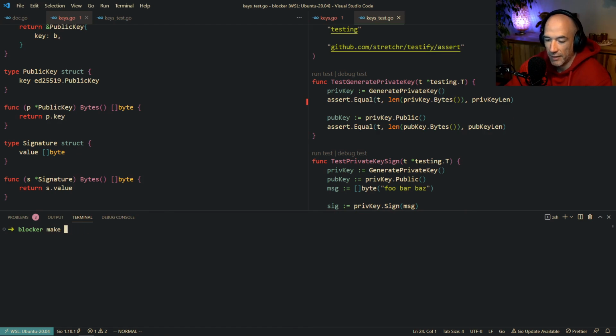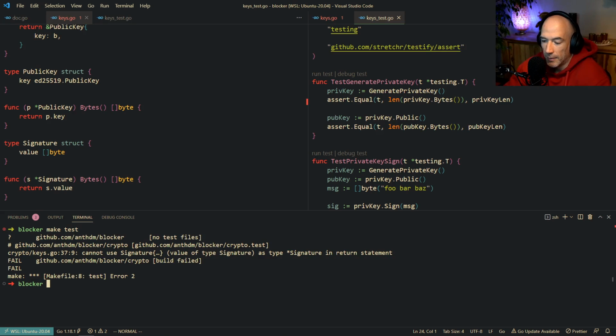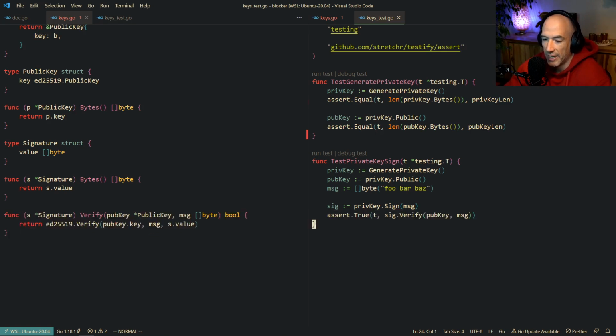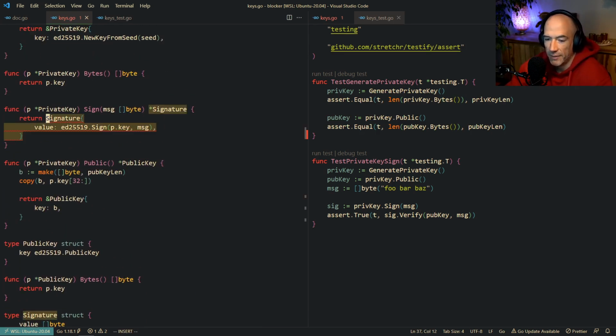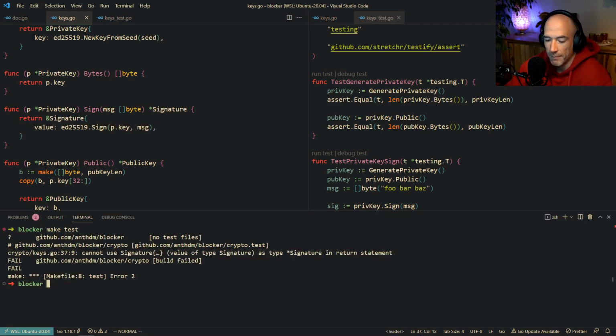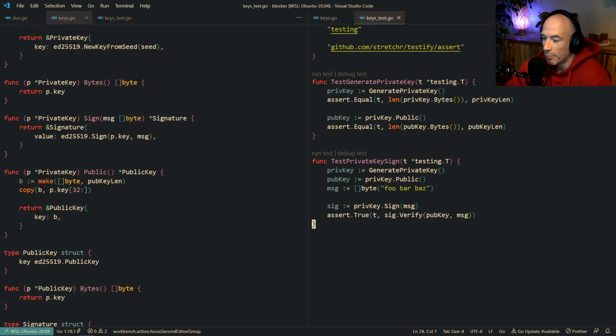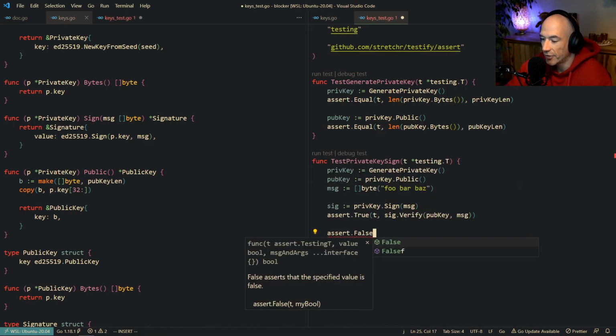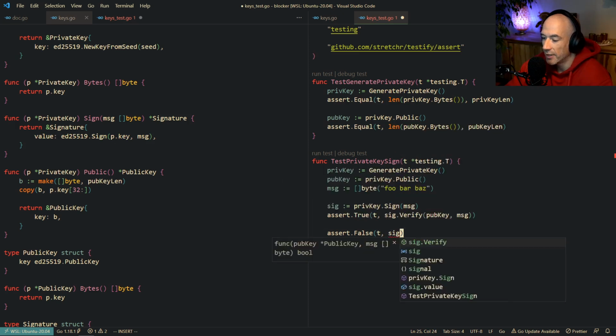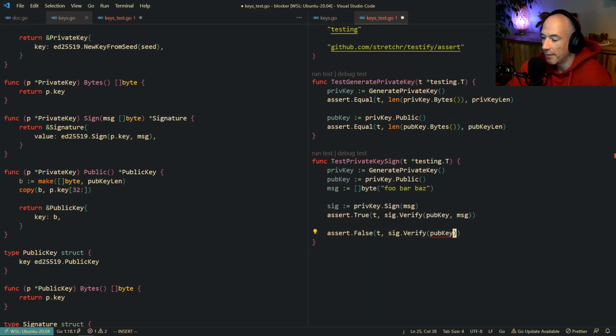Make test. Wait. It's going to be cannot use signature, yada yada yada. I think it's here. Yes, that's fine. I missed this. Okay. All right. So it's working. But of course, this is the true value. So what we're going to do is we're going to say here, assert false T sig verify pub key.